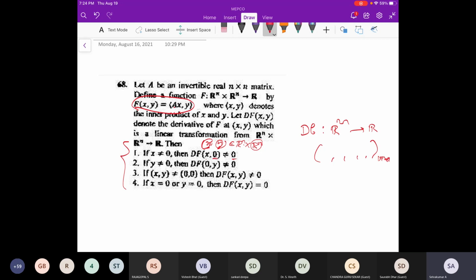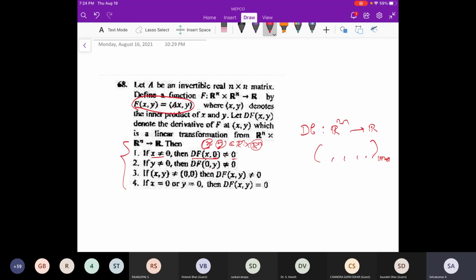There they are asking at a point x, you apply x1, x2, xn. X is non-zero, and instead of y you put 0. Y equal to y1, y2, yn, you can take it to be 0. Then they are asking, observe whether df of this is non-zero or not. Non-zero meaning non-zero constant matrix or not. Zero matrix or not. That's what the question is.